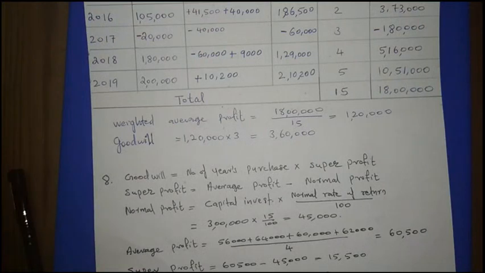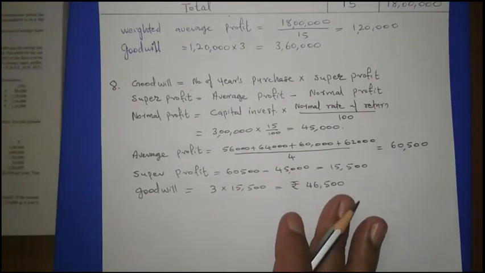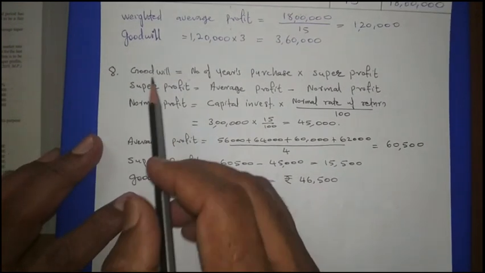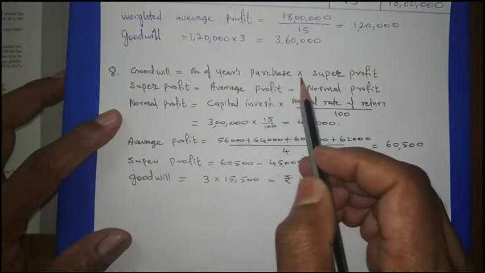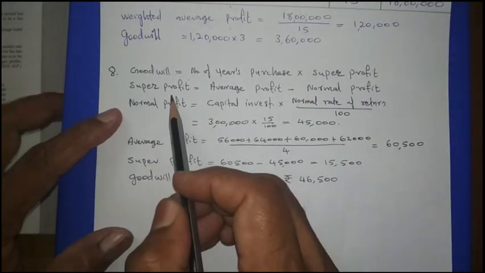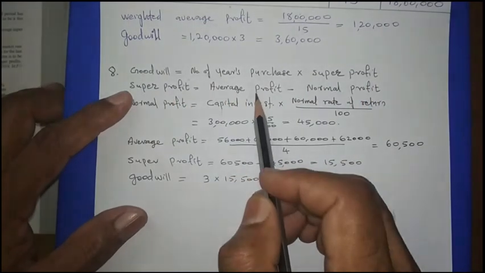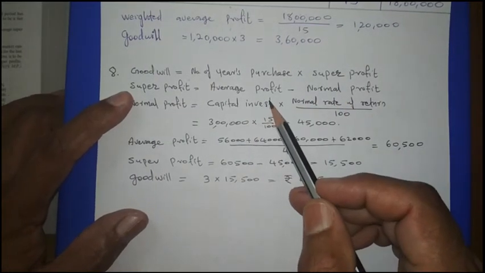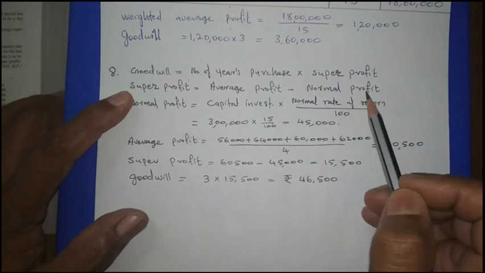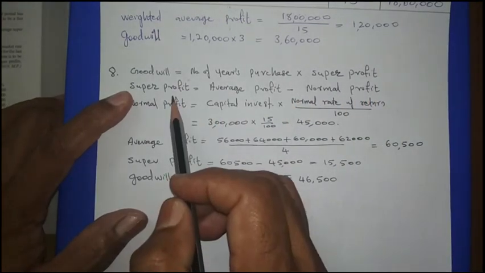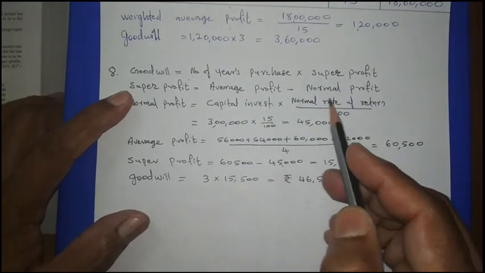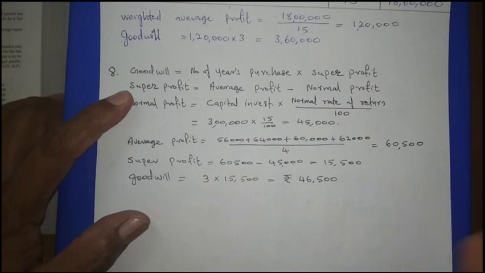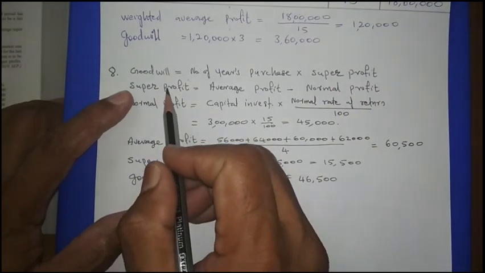Question number 8. First of all, I have written the formula. Once again, we can remember the formula. Goodwill is equal to number of year purchases into super profits. And super profit is the difference of average profit and normal profit. If average profit is more than normal profit, then only super profit will be there. Our average profit is more than the normal profit of the other firms, so our profit is more. That is why that profit is known as a super profit.